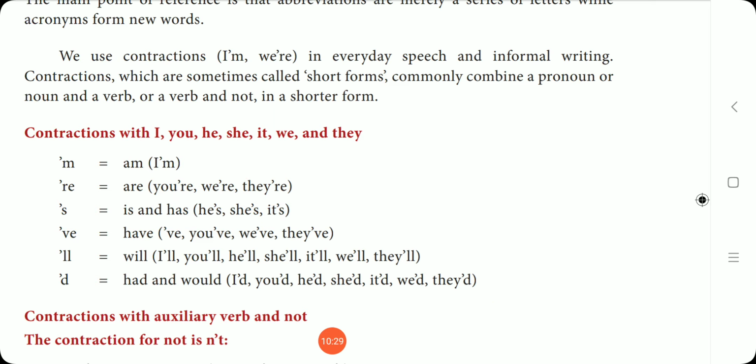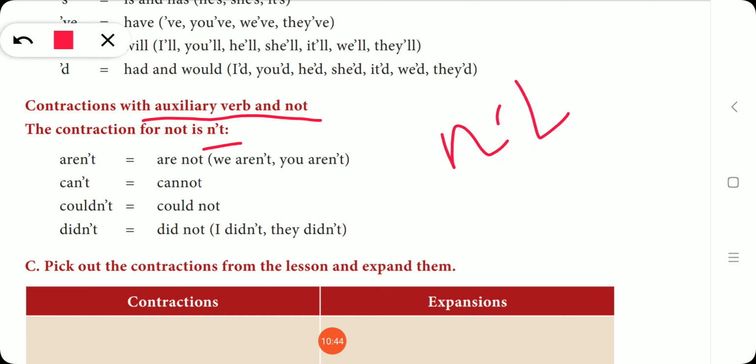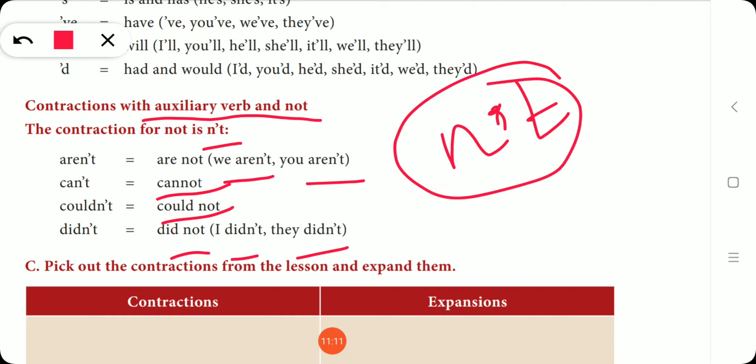So the next one is a verb and not. See, contractions with auxiliary verb and not. Here the contraction for not is N apostrophe T. Okay, so this is the contraction for not. Aren't: we are not, you are not, we aren't, you aren't. Can't, cannot; couldn't, could not; didn't, did not: I did not, they did not, you didn't. Okay, I didn't, they didn't, you didn't. So the contraction of not is N apostrophe T.